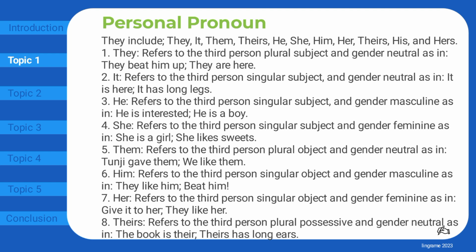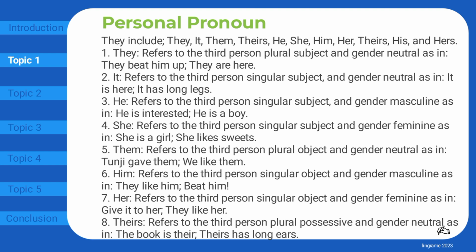He refers to the third person singular subject and gender masculine as in he is interested, he is a boy. She refers to the third person singular subject and gender feminine as in she is a girl, she likes sweets. Them refers to the third person plural object and gender neutral as in Tunji gave them, we like them.